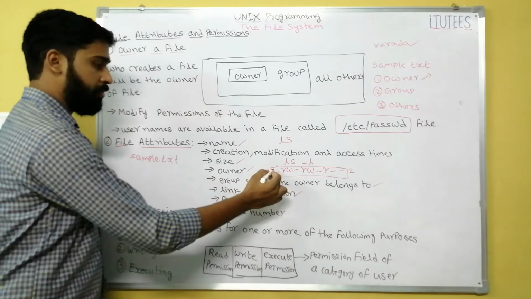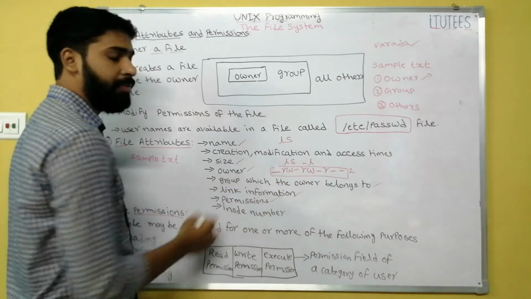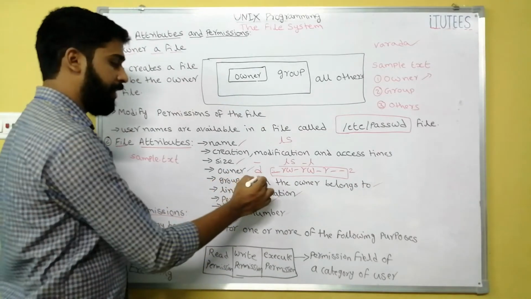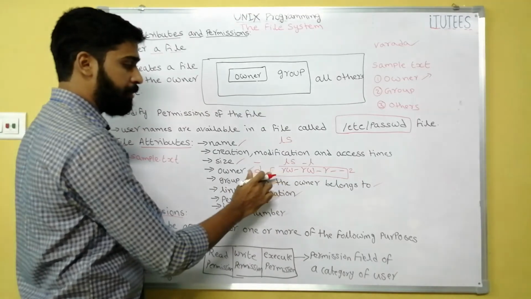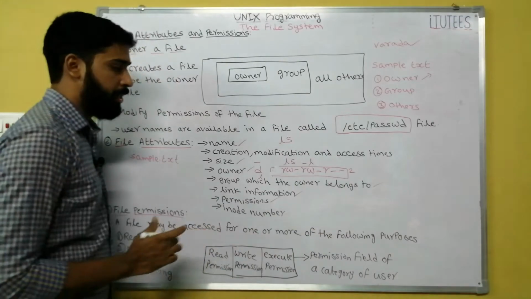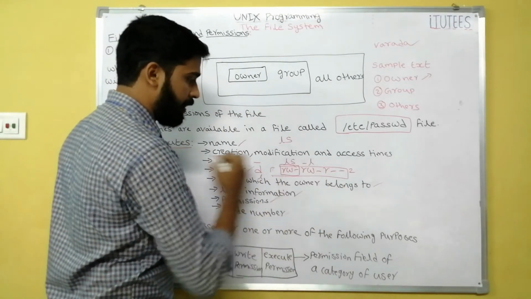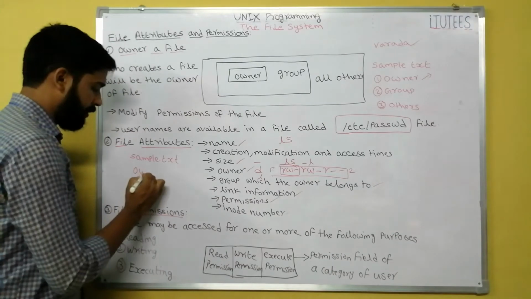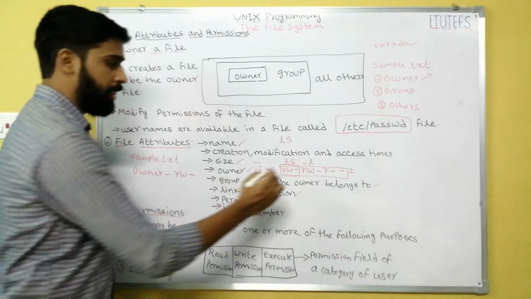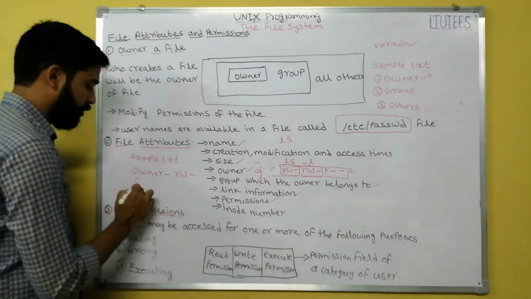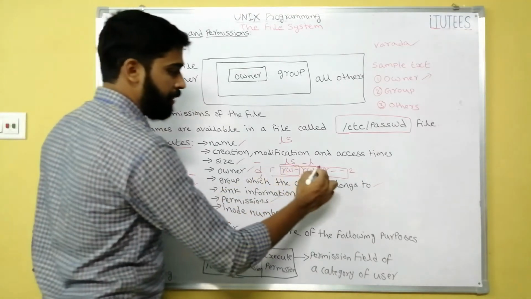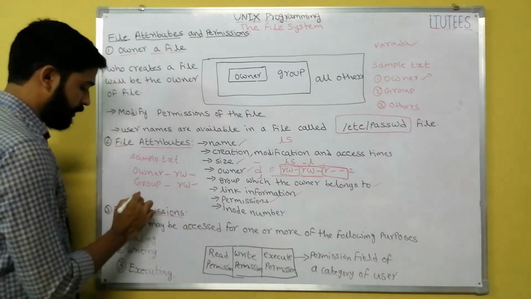In this, the first character indicates the file type. If it is a regular file, it is a hyphen. If it is a directory, it is d. If it is a link file, it is l. The remaining part is rw-rw-r--. The first three characters belong to the owner, so owner privileges are rw-. The next three belong to group users, group rw-. The remaining three belong to others.